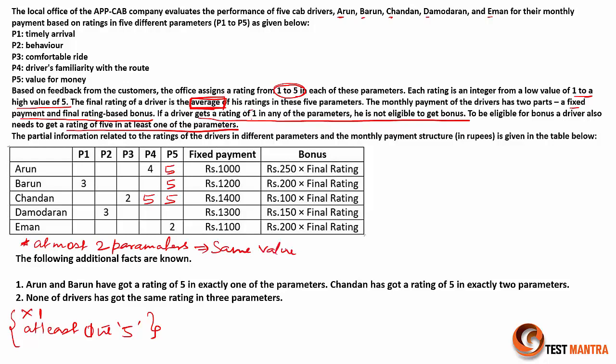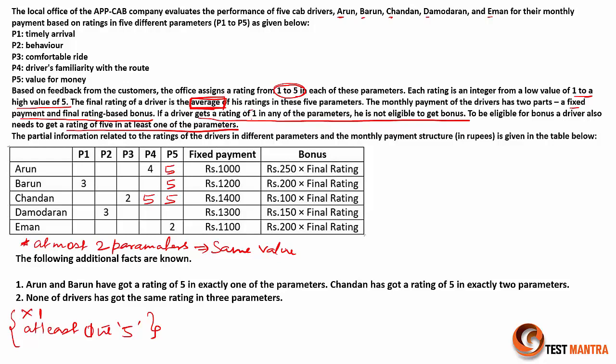So it can be distinct, but at most 2 of them can have the same. Like in the case of Chandan, we have seen he has 2 5s in P4 and P5 for the time being, let's assume. So basically, if these are the cases, at least and at most, that means we are talking about minima and maxima variations in these cases. So let's try to identify some basic relations first.